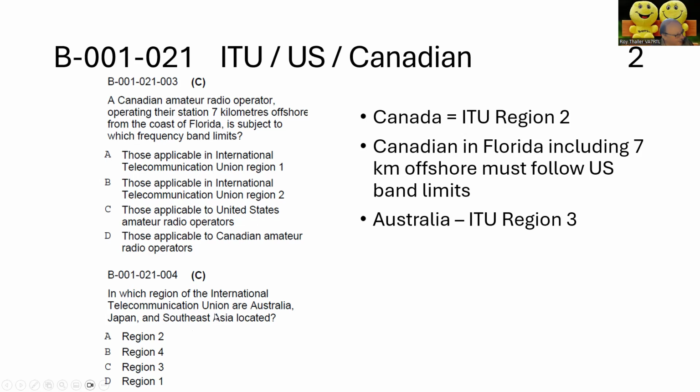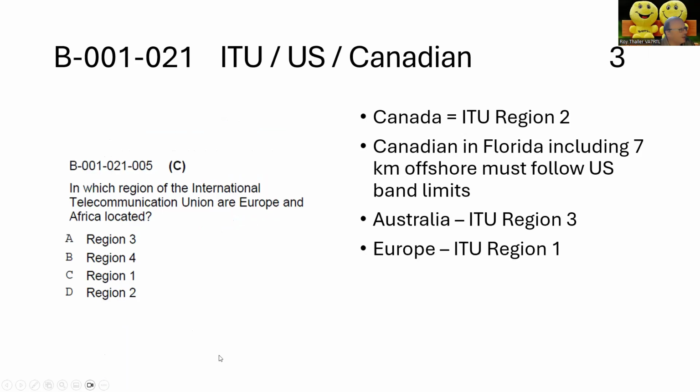You're considered to be close to Florida, so you have to follow the rules of the US. And then here's another question about the ITU regions. Australia happens to be in region 3. So C is the correct answer. In which region are Europe and Africa located? The correct answer is C. Europe and Africa are located in region 1.